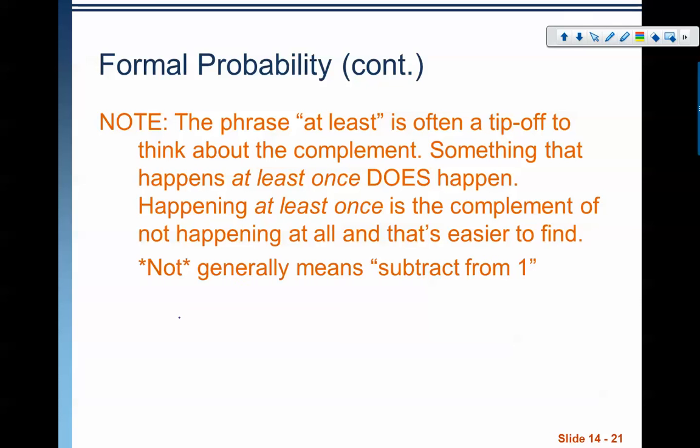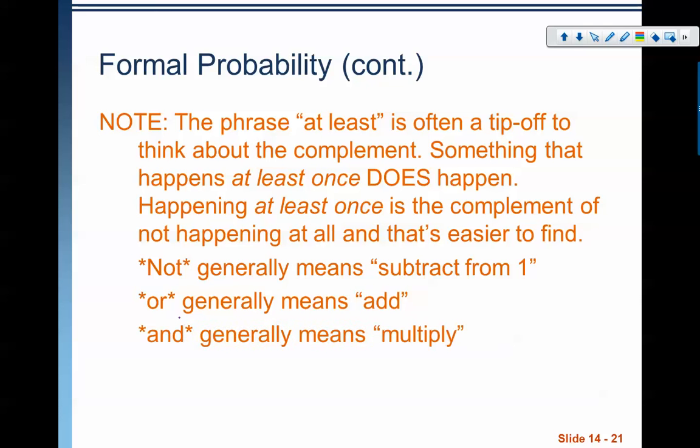Okay. A couple of other notes. When you see not, that generally means subtract from 1. When you see the word or, that generally means to add. And when you generally see the word and, that means to multiply.